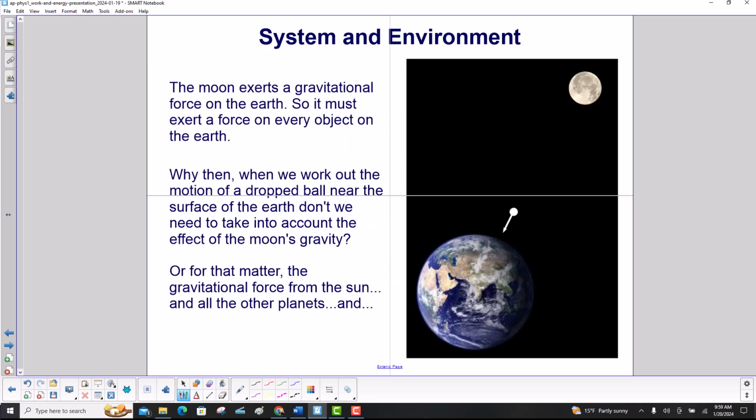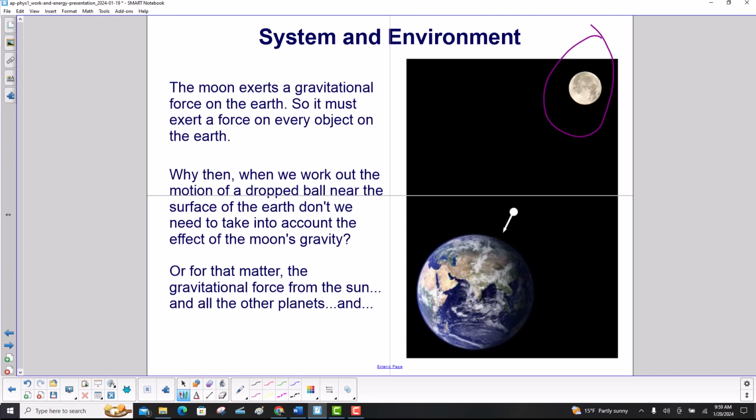Let's give some examples. The moon, up here, exerts a gravitational force on the Earth, so it must exert a force on every object on the Earth. Why then, when we work out the motion of a dropped ball near the surface of the Earth, don't we need to take into account the effect of the moon's gravity?